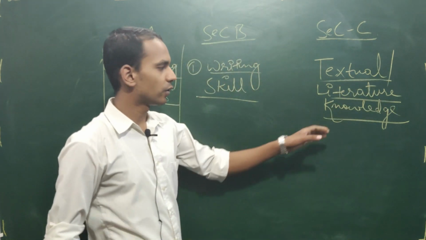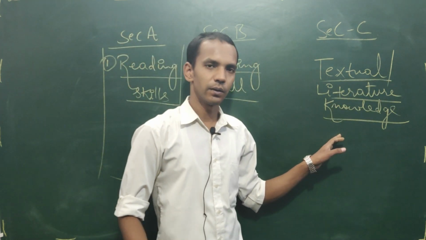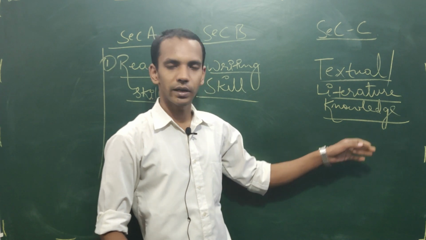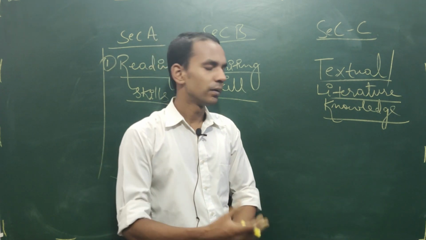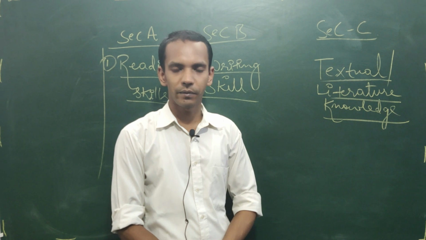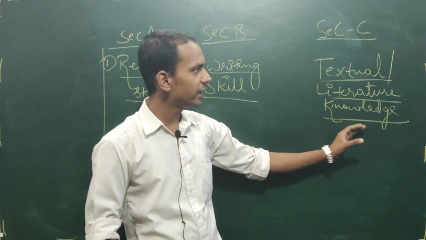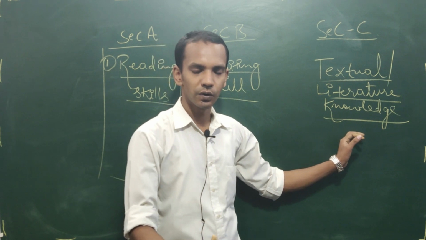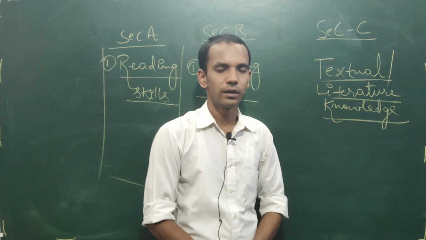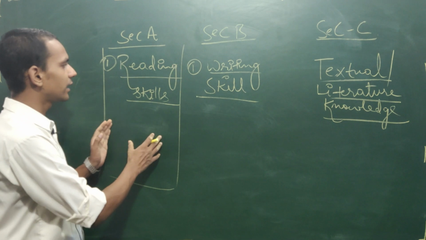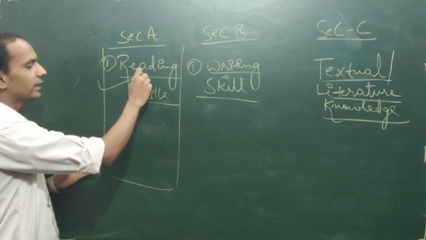So whatever course book you are following, okay, course A, course B, Beehive, Moments, whatever that is, we will discuss. So here the questions are related to the story. How nicely you have understood the story. Here the questions are related to reading skill.